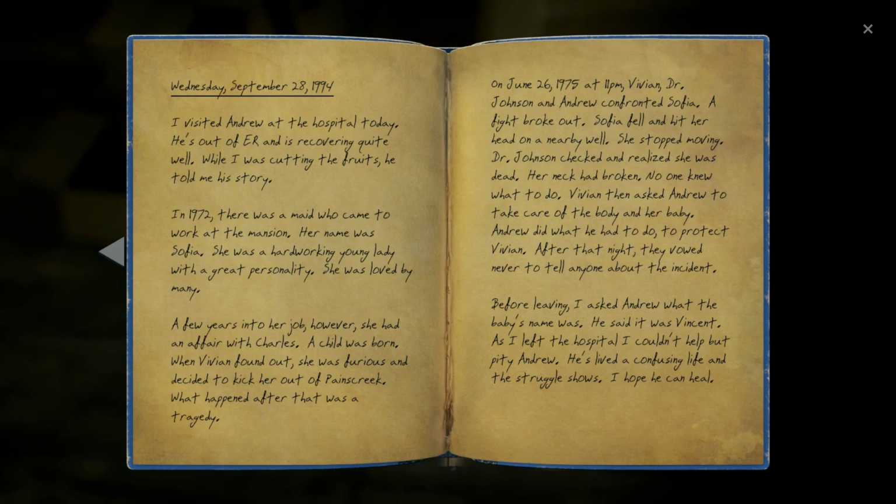Before leaving, I asked Andrew what the name of the baby was. He said it was Vincent. After I left the hospital, I couldn't help but pity Andrew. He had lived a confusing life and the struggle shows. I hope he can heal.